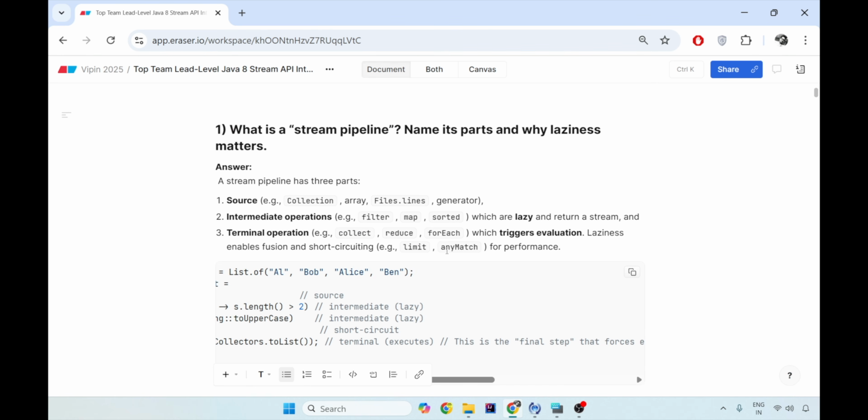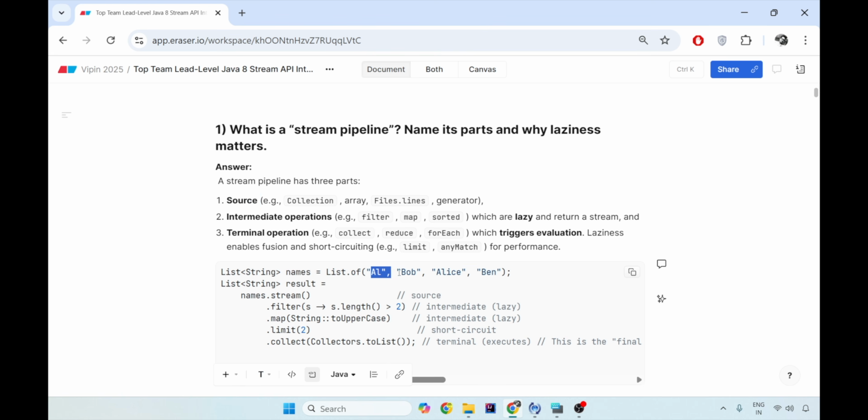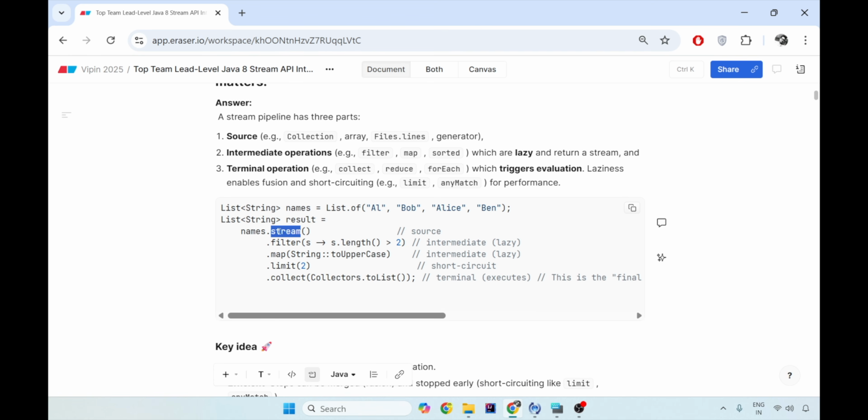So the first thing is, what is a stream pipeline and what are its parts? The stream pipeline consists of three main parts. First is the source. Basically, if you can see this code where you have the list of strings as the names of the employees and you are trying to stream over it, filter that the length of string should be greater than 2. Where the first element fails, only 3 elements qualify, Bob, Alice and Ben, and then it is going to map it to upper case, so your output becomes Bob, Alice and Ben as capital letters. And when you short circuit it to limit to only 2, only Bob and Alice will come as an output to the list that is going to be collected.